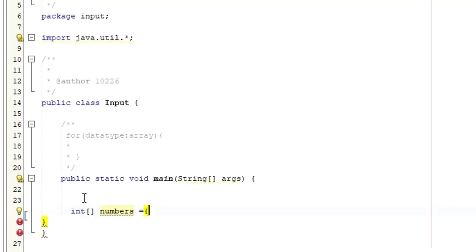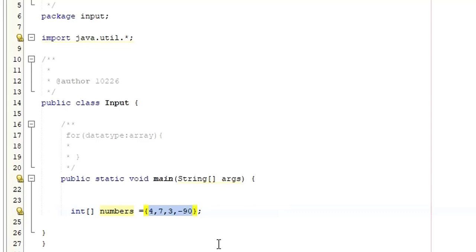Let me say 4, 7, 3, maybe let's say -90. This is an array of numbers, right? So now I'm going to use for each loop to print all the elements in this particular object.